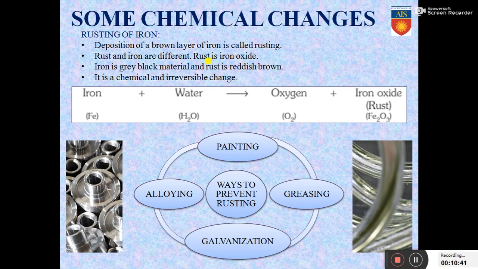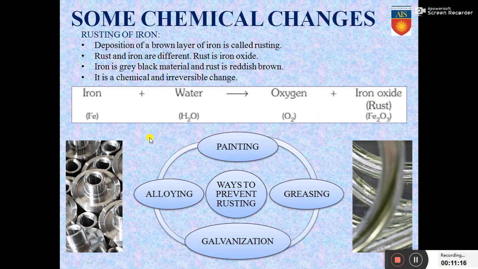Look into the chemical reaction that I have provided. Iron, when it comes in contact with water, forms iron oxide and oxygen, and this iron oxide is the rust. So rust and iron hence are different. Iron is a grey-black material, rust is reddish brown, and I believe everybody has seen rusting of iron, and it's a chemical and irreversible change. Once the rust is formed, you cannot get iron back from the rust, and there is an involvement of a change in chemical composition, so it is a chemical change.